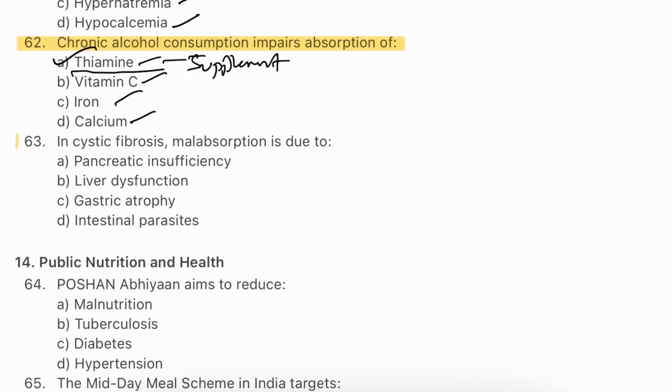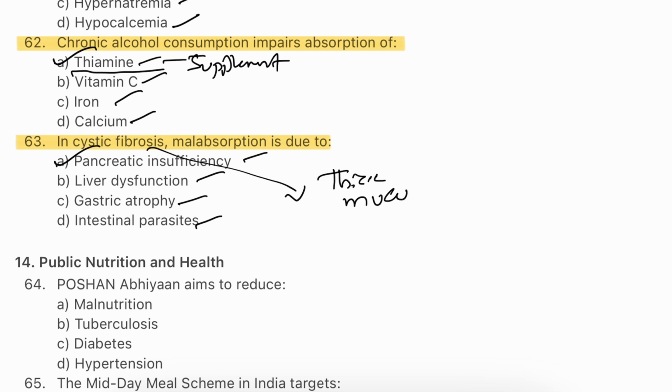Question number 63. In cystic fibrosis, malabsorption is due to: pancreatic insufficiency, liver dysfunction, gastric atrophy, intestinal parasites. Pancreatic insufficiency. In cystic fibrosis, thick mucus will be formed. This thick mucus obstructs the pancreatic duct, resulting in insufficient release of digestive enzymes. This pancreatic insufficiency leads to malabsorption of nutrients, requiring specialized nutrition support and enzyme supplements.